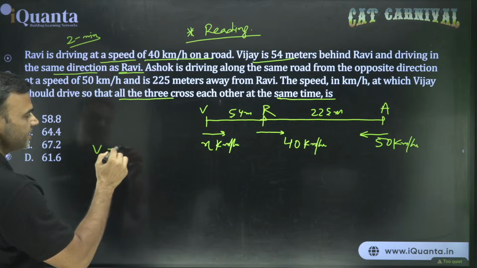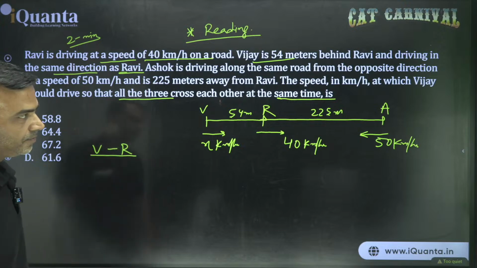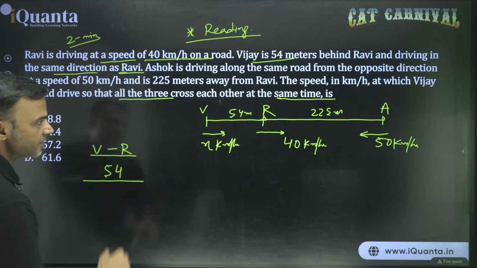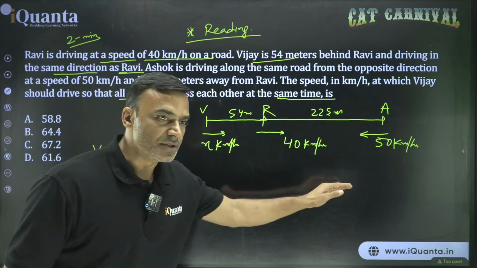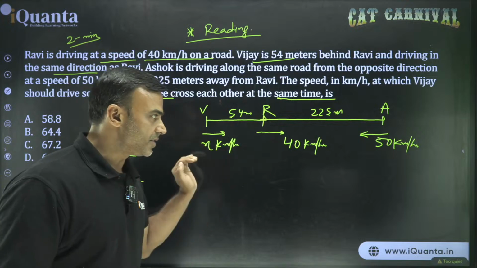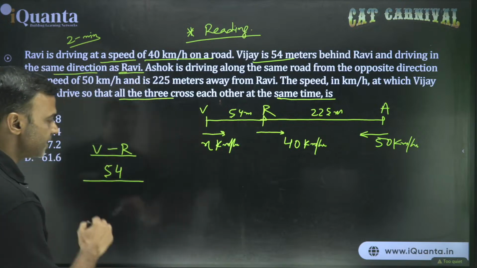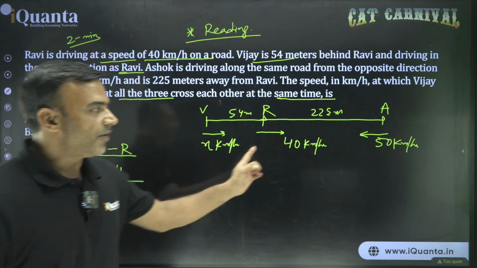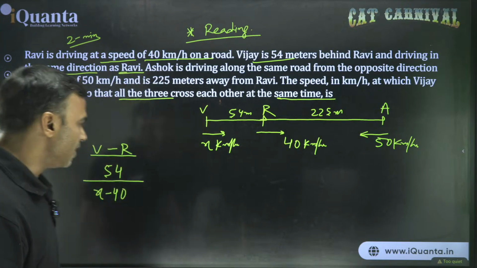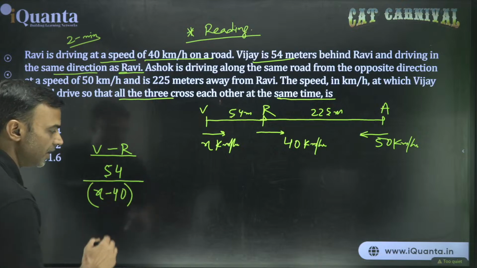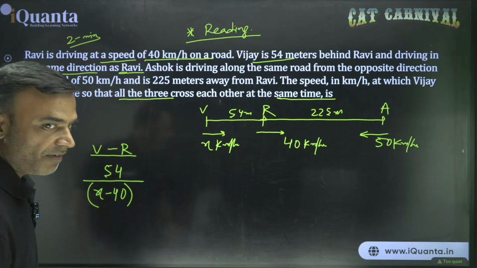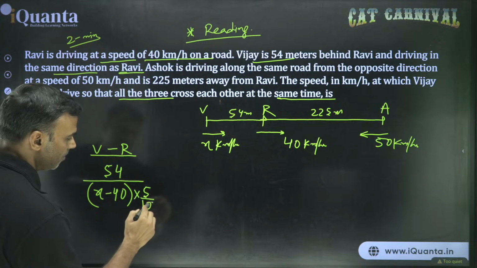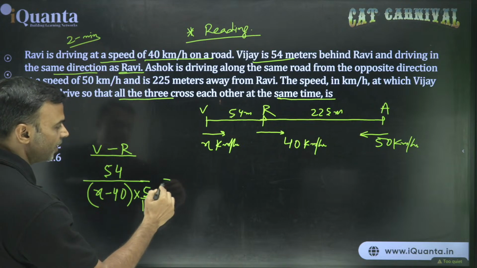If Vijay meets R, what will be the time taken? Distance 54 meters divided by relative speed. They are going in the same direction, so Vijay has to be faster than R. So same direction, relative speed will be x minus 40. But both x and 40 are in kilometers per hour, so convert into meter per second. How do you convert into meter per second? Multiply by 5 by 18. Okay? This is for VR.